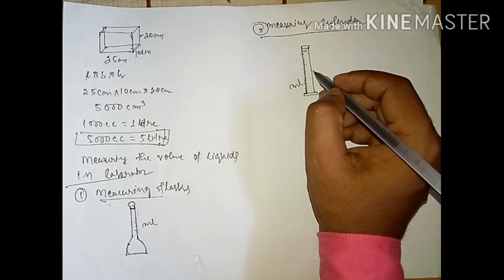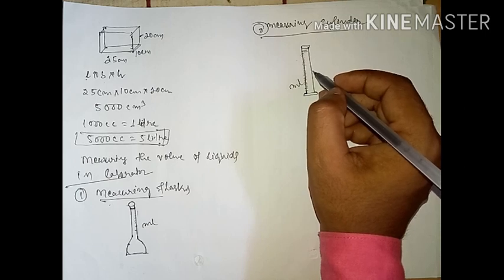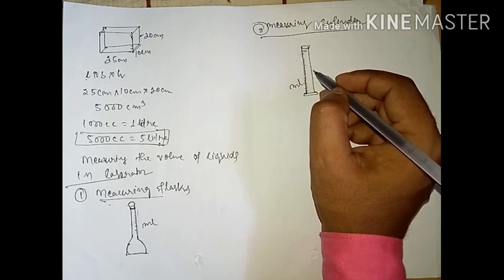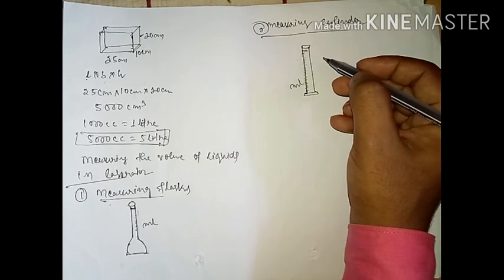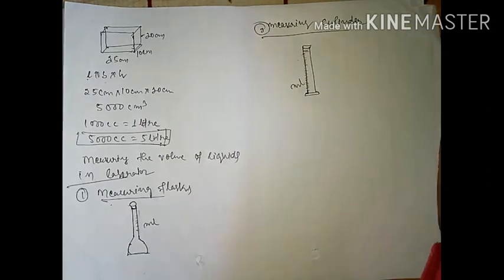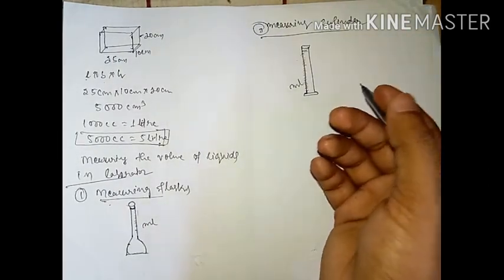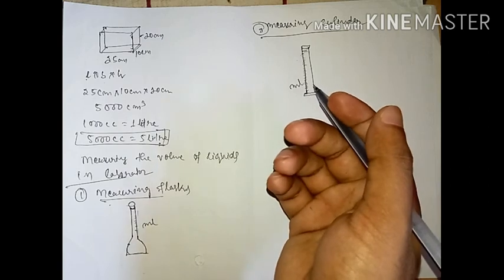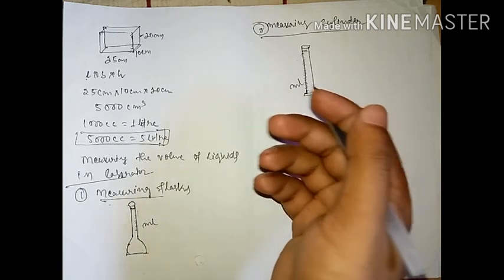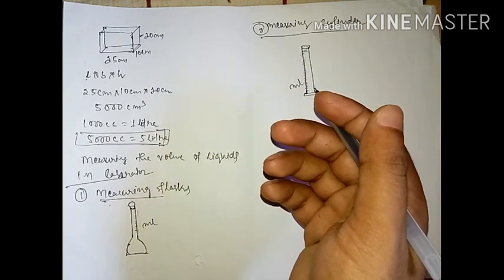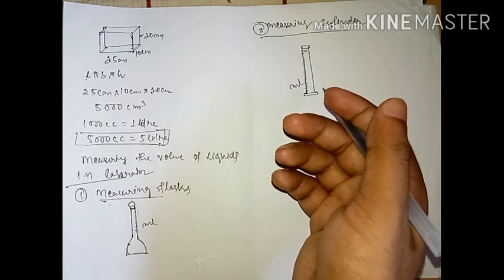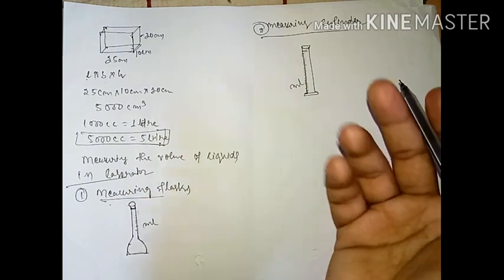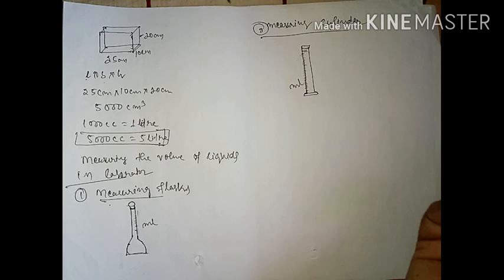Different volumes of liquid can be measured using a measuring cylinder, and measuring cylinders of different capacity are available in the market. So according to necessity we are using this one. Understood? So this is about measuring the volume of liquids in the laboratory. A measuring beaker we also use, for shorter measurement than the cylinder.